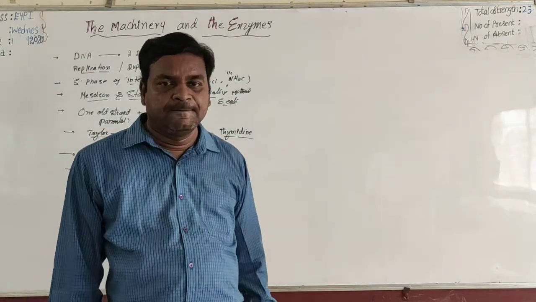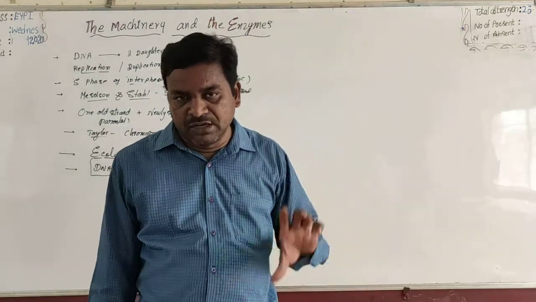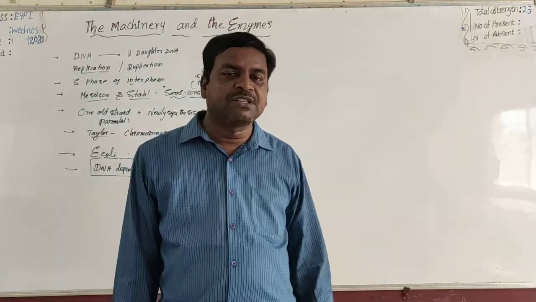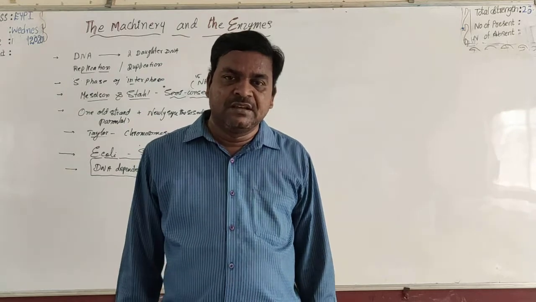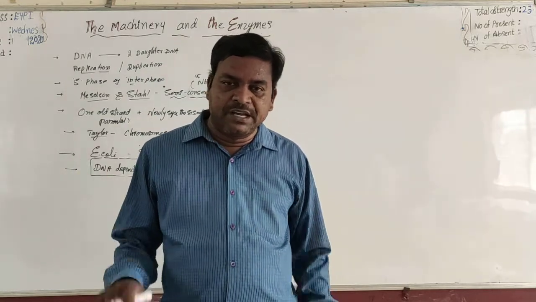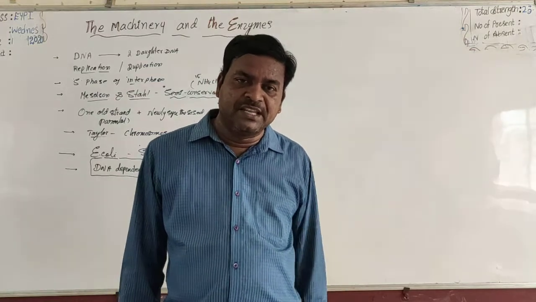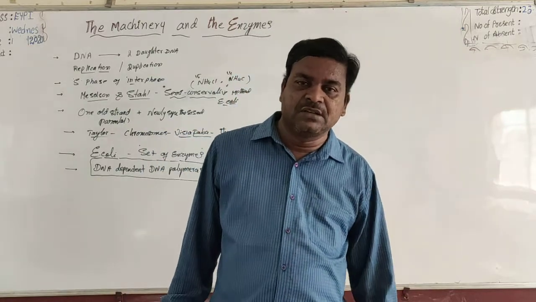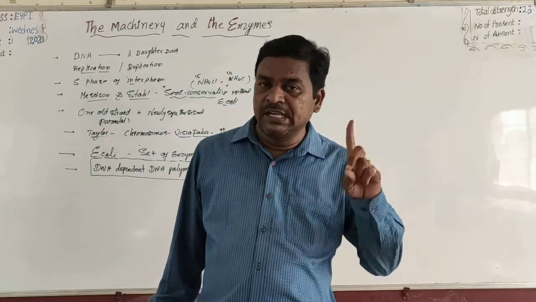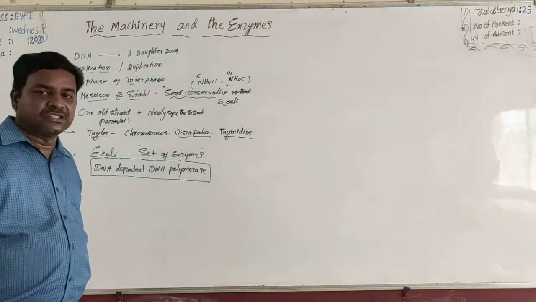Very important. Mention the name of the enzyme that plays a very significant role in replication. Option 1, DNA dependent DNA polymerase; DNA dependent RNA polymerase; RNA dependent RNA polymerase; RNA dependent DNA polymerase. Which one is correct? DNA dependent DNA polymerase is the enzyme that helps in this replication process.